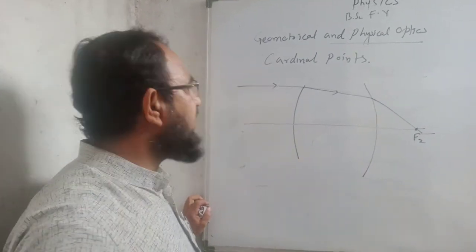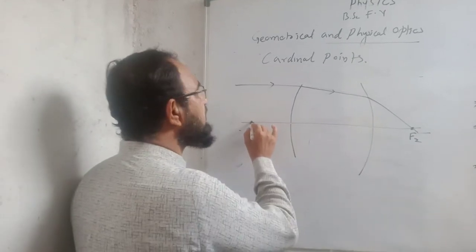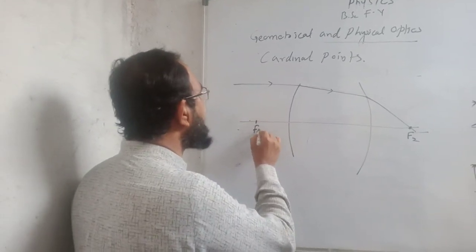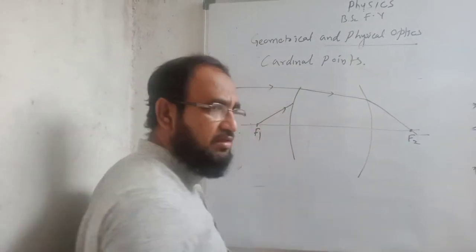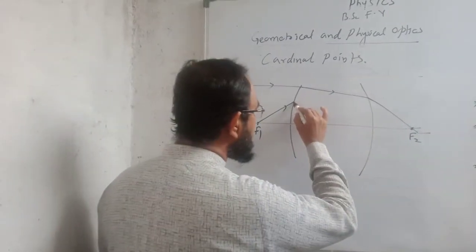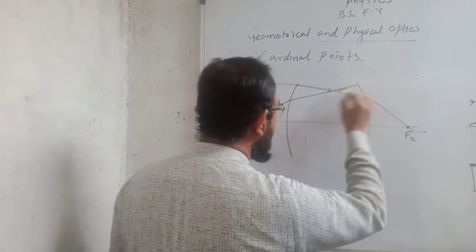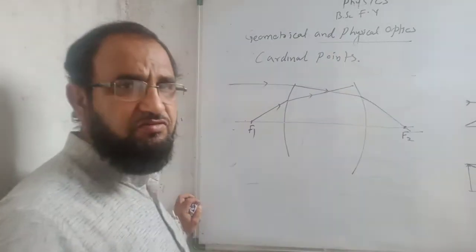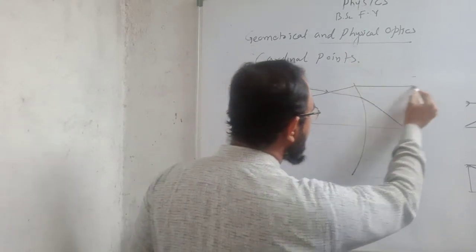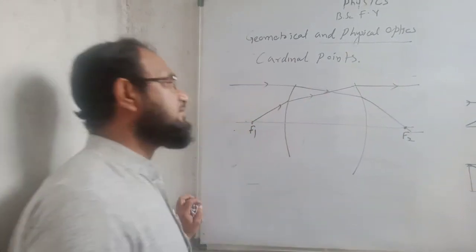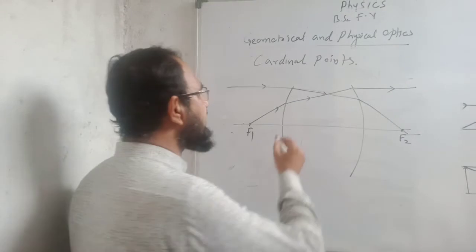Now when a ray of light is coming through the focus F1, which is allowed to incident here, then it will get refracted through the first surface, and after refraction through the second surface it will become parallel. Now I will extend.